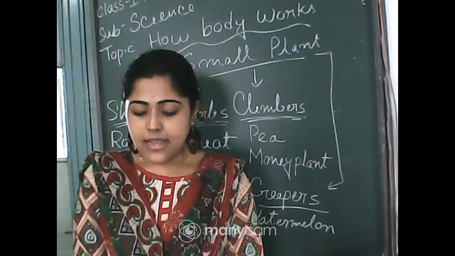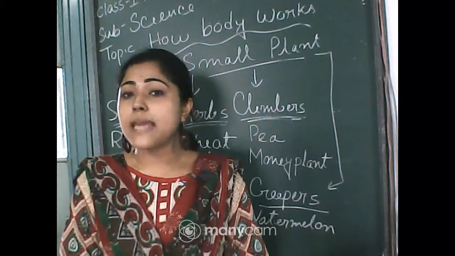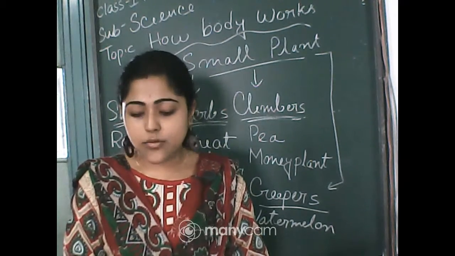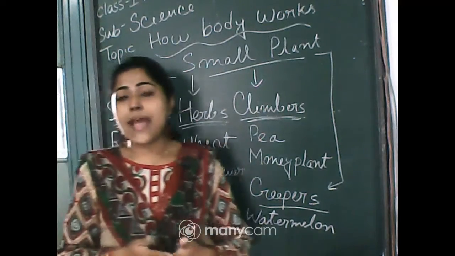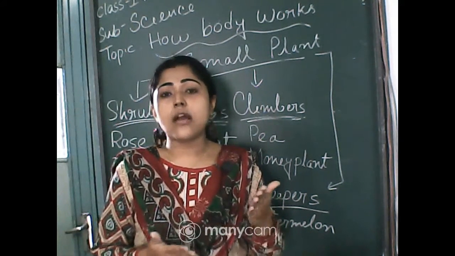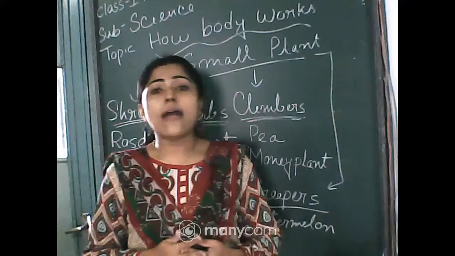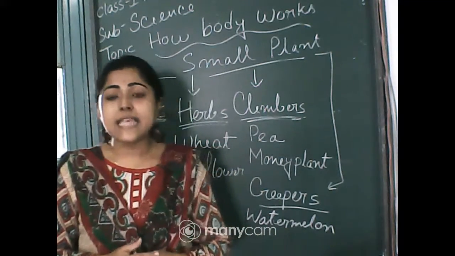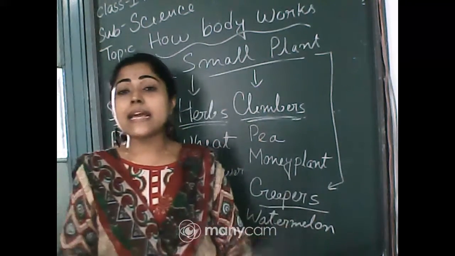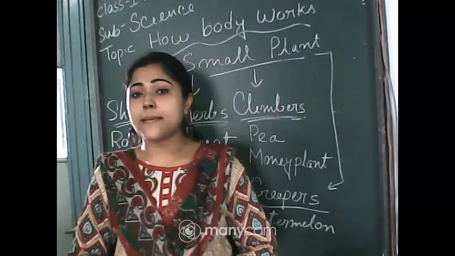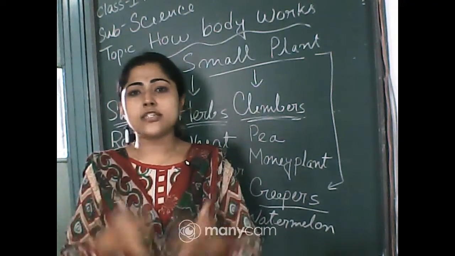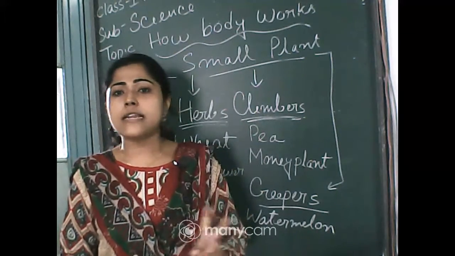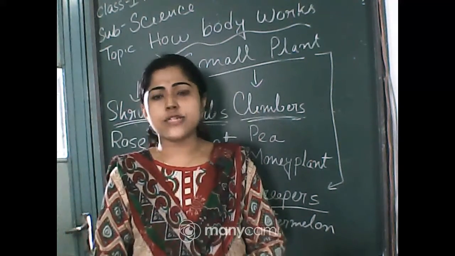So here, about the big plants and small plants, we discussed many types of plants, right? If we call them big plants, one example is trees. And they also have many examples. Trees have many examples like mango tree, banyan tree, neem tree and others also, but you have to remember only two names, any two names.